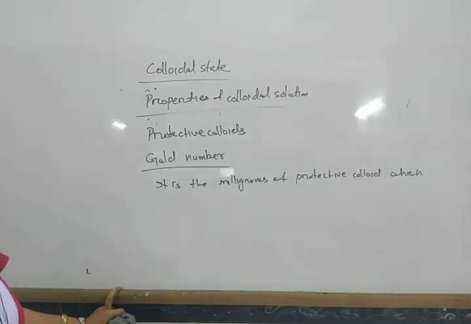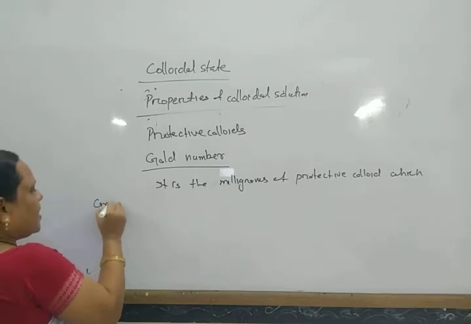So it is the milligrams of protective colloid which can prevent